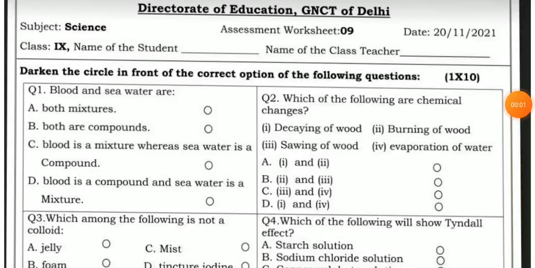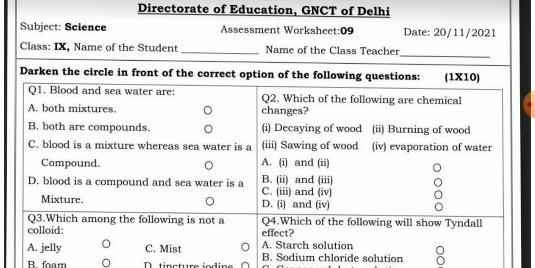Welcome children. Assessment worksheet number 9, subject science, class 9th. Name of the student, you have to write your name. Name of the class teacher, you have to write the name of your class teacher. Darken the circle in front of the correct option of the following questions. All questions are MCQ. You have to select the correct option and darken the circle against the correct answer.